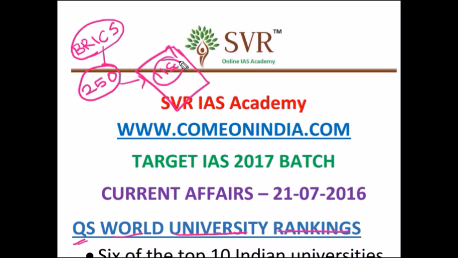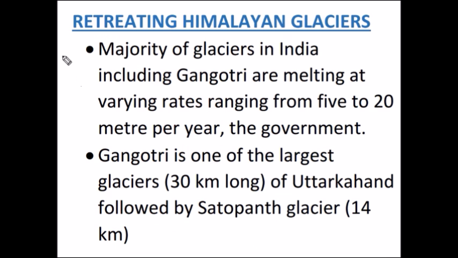Second topic that we are going to discuss is retreating Himalayan glaciers. It is coming under GS paper 3, environmental degradation topic. As you may be knowing that there are many glaciers located along the Himalayas. This topic covers some important glaciers names and why it is melting, and the study is conducted by ISRO and other Indian institutions. So it is authentic and official data you can use while writing answers in the GS paper 3.